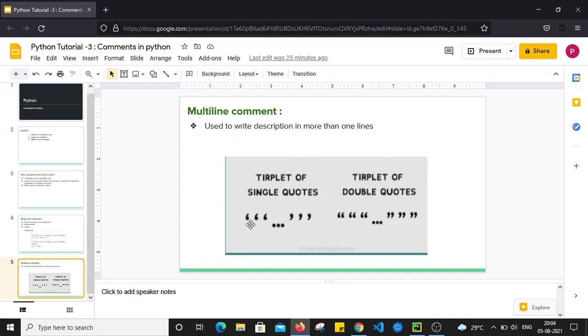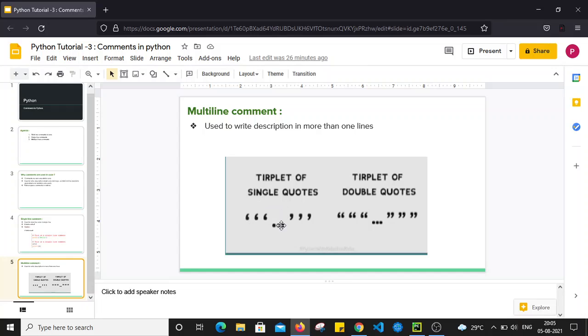Similarly, if you want to describe the code logic or part of the code in multiple lines, then we can use multi-line comments. If you want to describe something in more than one line, you can simply add those lines in triple single quotes.